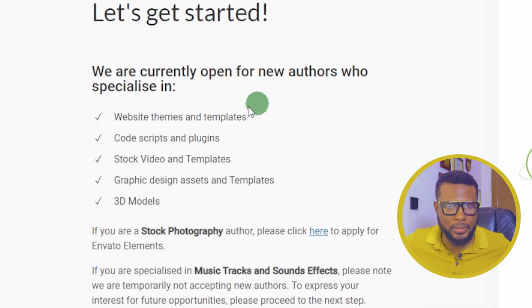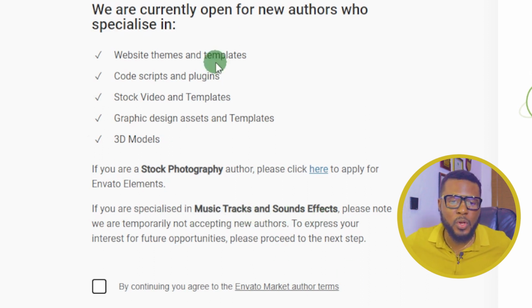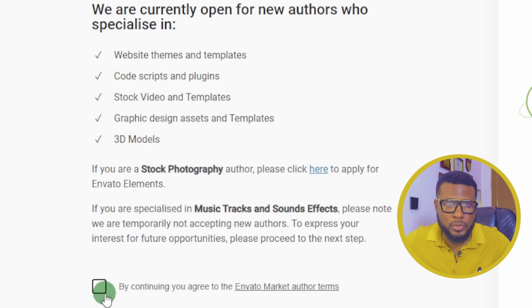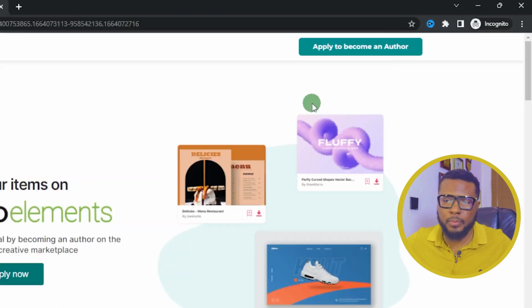Let's get started. We are currently open for new authors who specialize in website themes and templates, code script and plugins, stock videos and templates, graphic design assets and templates, 3D models. If you are a stock photography author, please click here to apply for Envato Elements. If you are specialized in music tracks and sound effects. So if you are interested in all these things, you can also continue with this registration. Just click here, but we are here for the photography, the stock photography. So here you click on apply to become an author.